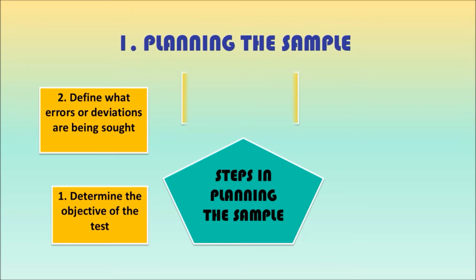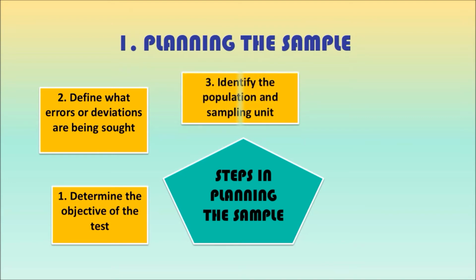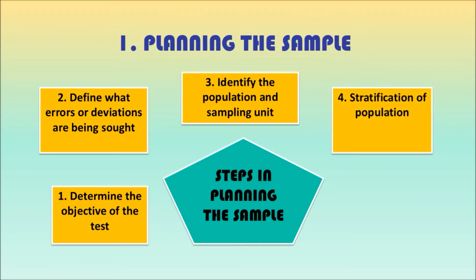Third, identify the population and sampling unit. Auditor must be very careful to identify the population and sampling unit. Decide whether the population needs subdividing into subpopulations or not, known as stratified sampling. The objective is to focus greater audit work on areas that are of high inherent risk or potentially materially misstated. Fourth, stratification of population. The process of dividing a population into subpopulations, each of which is a group of sampling units which have similar characteristics.